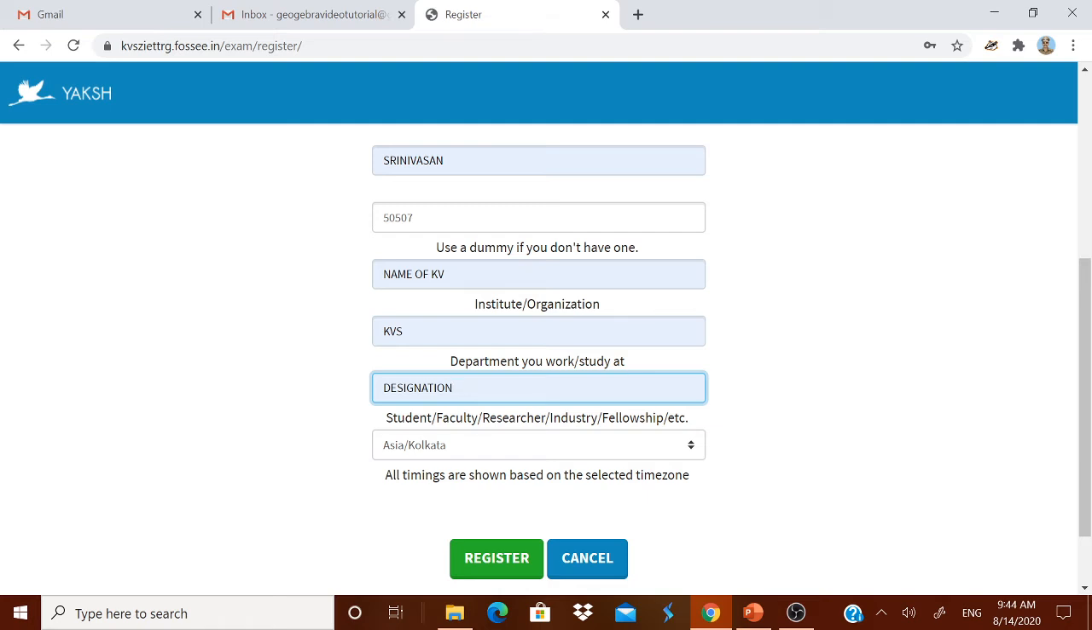In the institute, please write the name of your KV. For example, KV number 2 Raipur or whatever the KV which you belong to. Then in the department you write KVS. Here you write the designation. For example, PRT, TGT Maths, TGT Science, like that. And then simply register.